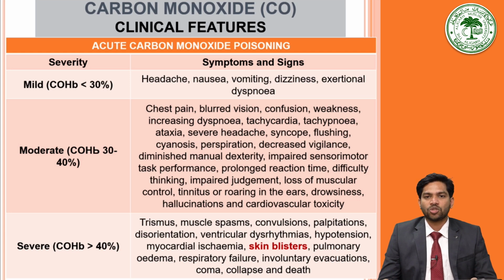So you must know which poisons produce skin blisters and their differential diagnosis. That is important. Many patients may come with dermal issues to the skin department for treatment, and they may occur due to the toxicity of certain poisons, like carbon monoxide. So this must also be thought of. Then the patient may present with pulmonary edema, respiratory failure, involuntary evacuations, coma, collapse and death.